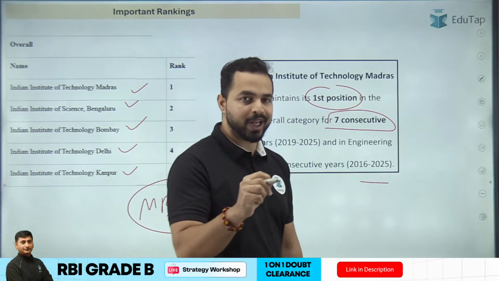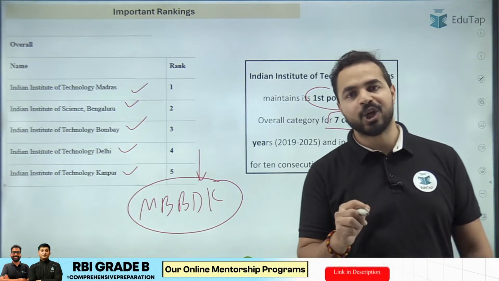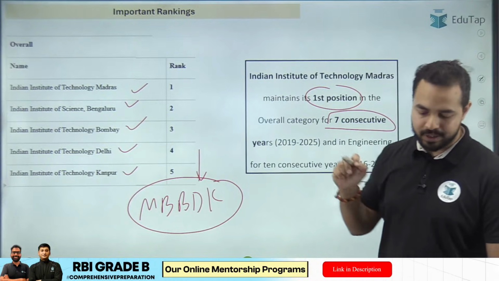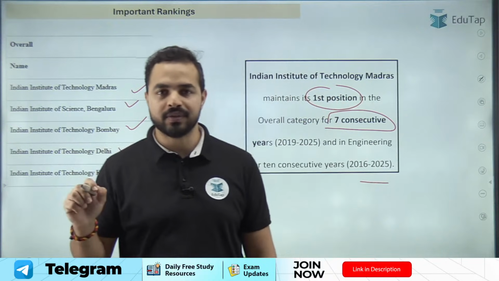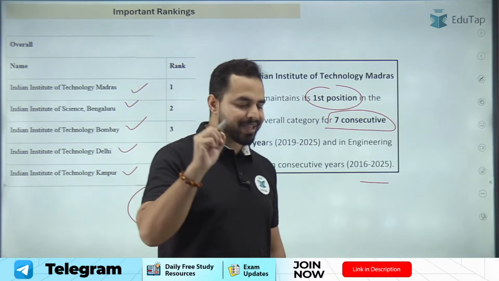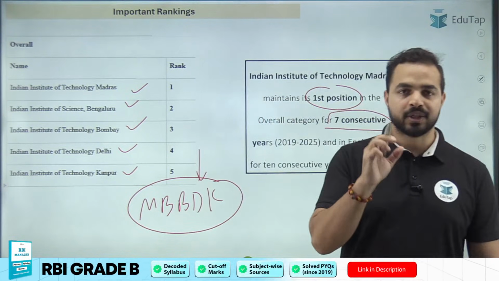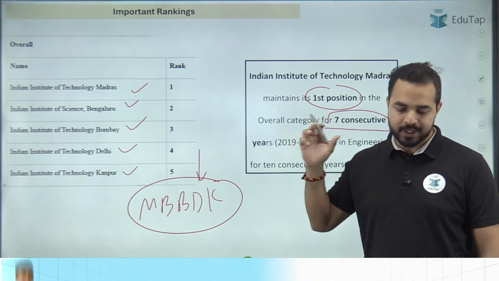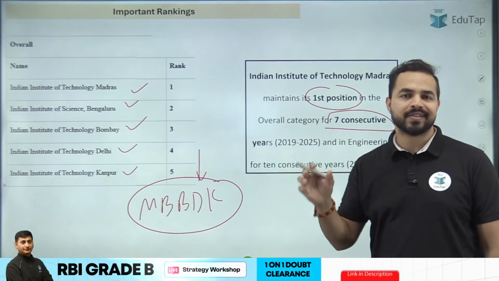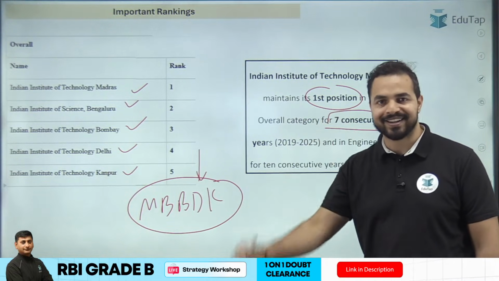So if I ask you that what are the name of the top 5 institutions in the overall category of India rankings, what will be your right answer? Please tell me in the chat box. What answer will you give me in the question? इस क्वेश्चन का क्या आंसर करेंगे आप, बताइए मुझे चैट बॉक्स के अंदर। The top 5 institutions in the overall category of India rankings. Absolutely right. It's MBBDK. That is IIT Madras, IISc Bengaluru, IIT Bombay, IIT Delhi, and IIT Kanpur. That is the right answer.